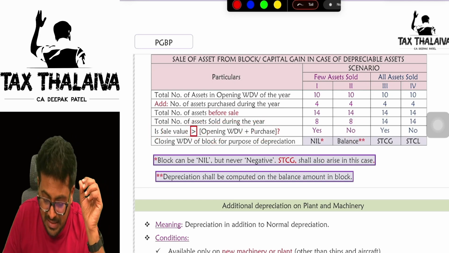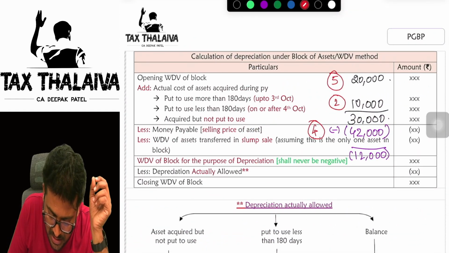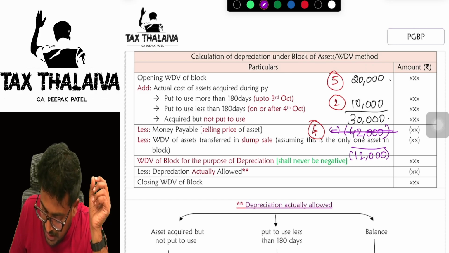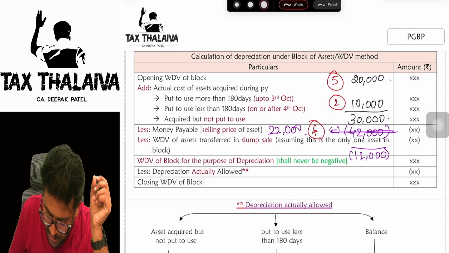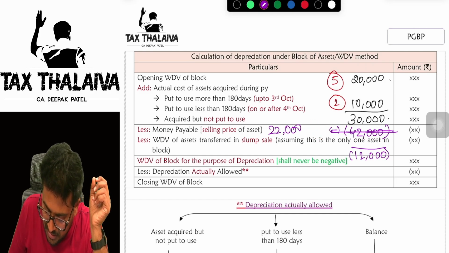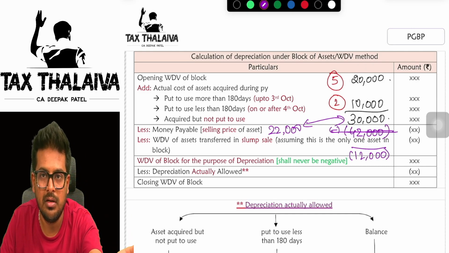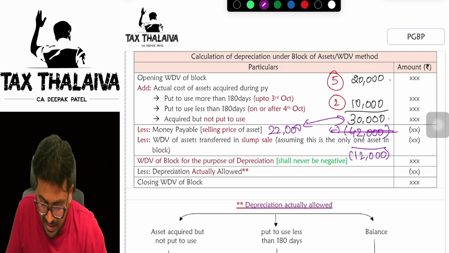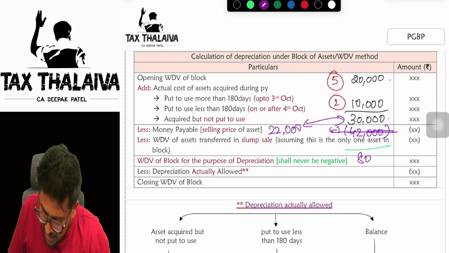No. Let's say in the place of 42,000, I just write 22,000. Then 30,000 minus 22,000, I will get a positive result, 8,000. Then on that 8,000, can I claim depreciation or not? Yes, of course I can claim.